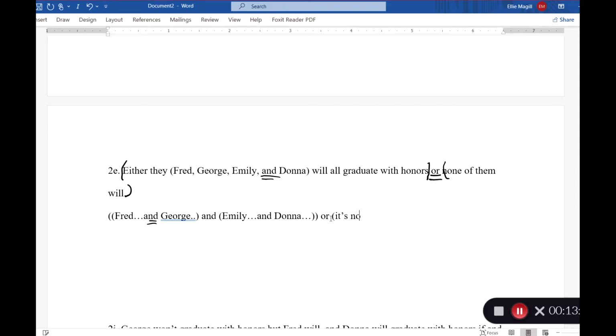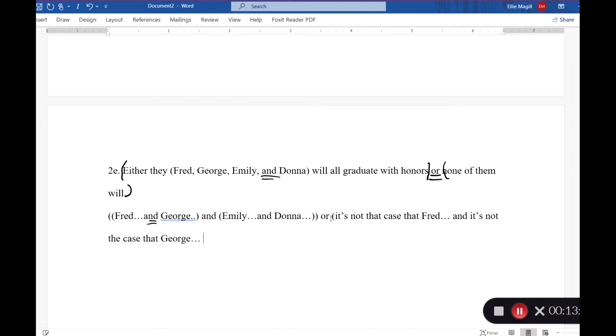it's not the case that Fred will graduate with honors, and it's not the case that George will graduate with honors, and it's not the case that Emily will graduate with honors, and it's not the case that Donna will graduate with honors. And here again, we'd need to add those parentheses, right? So we can do it this way.